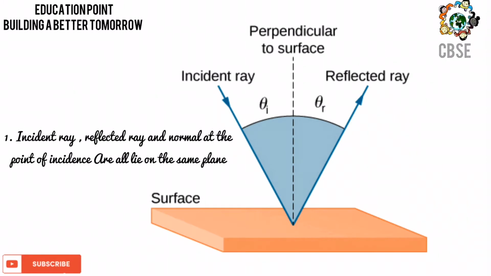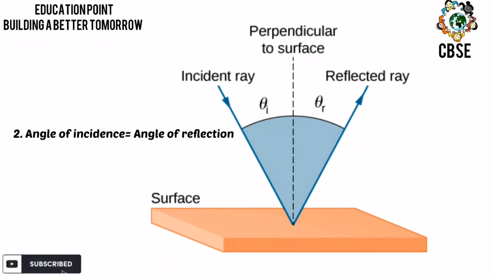Incident ray, reflected ray and normal at the point of incidence all lie on the same plane. The angle formed between the incident ray and normal, that is the angle of incidence, is equal to the angle formed between the reflected ray and normal, that is the angle of reflection.